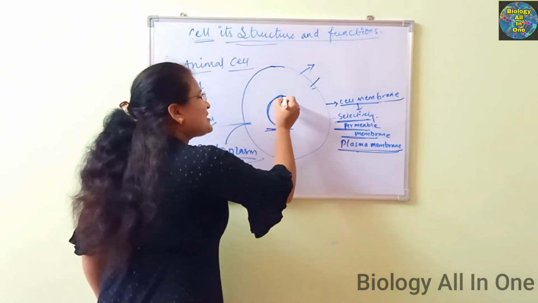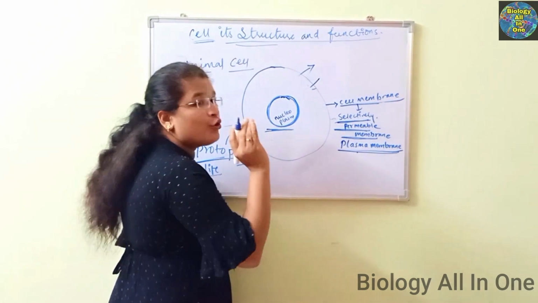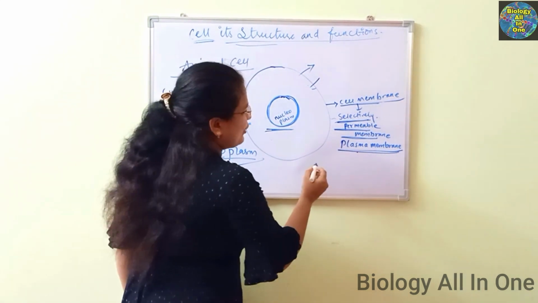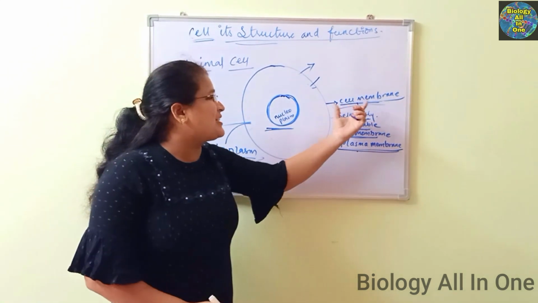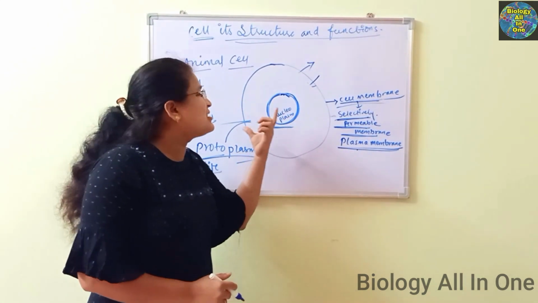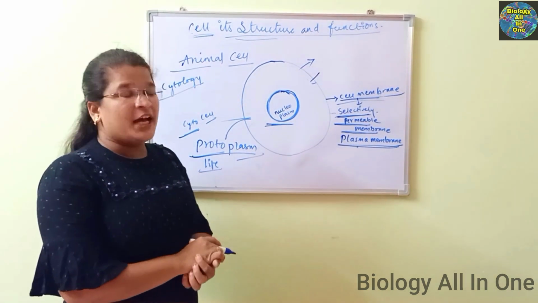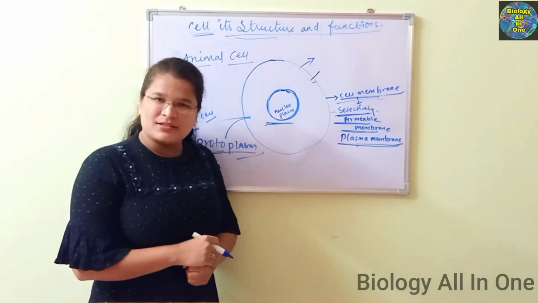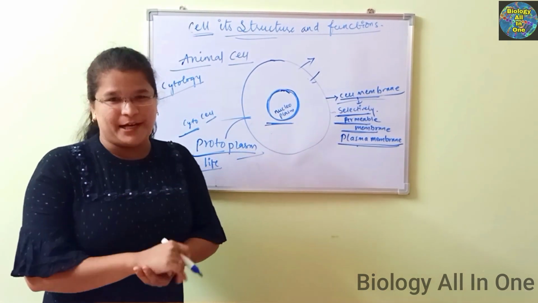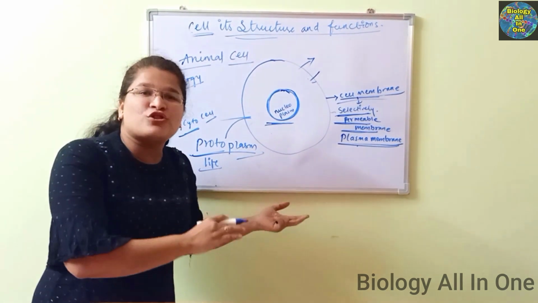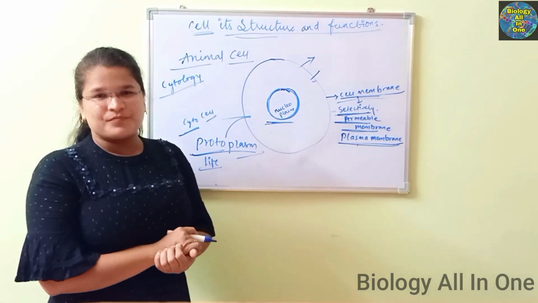The nucleus is surrounded by a layer known as the nuclear membrane, just like the cell membrane. Here the nucleus is embedded with the nuclear membrane. What is there inside the nucleus? The nucleus has the genetic material in the form of DNA. All the chromosomes and DNA are present in the nucleus only.